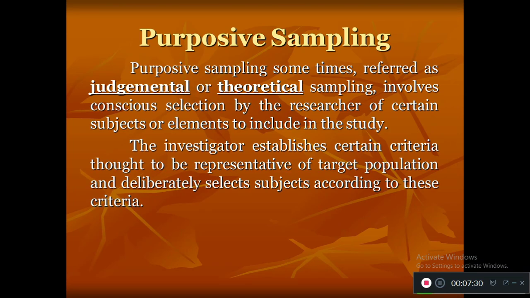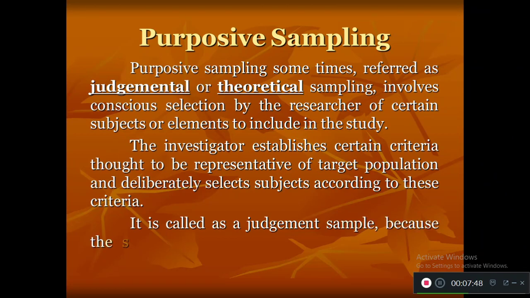So the investigator is establishing a criteria. This criteria is representing the target population, and deliberately, that is wantedly, the researcher selects the subject according to this criteria.